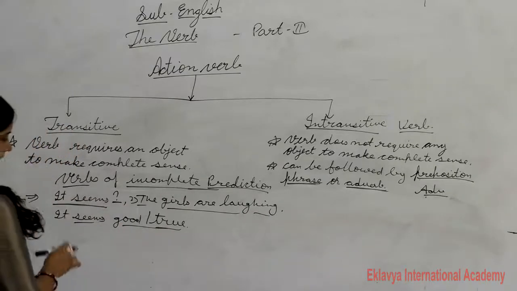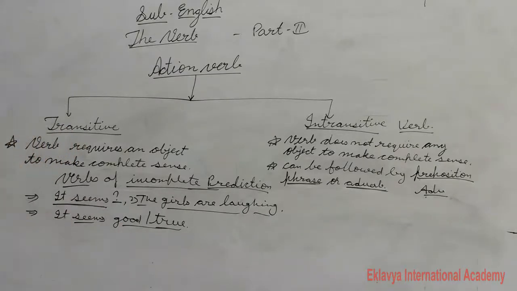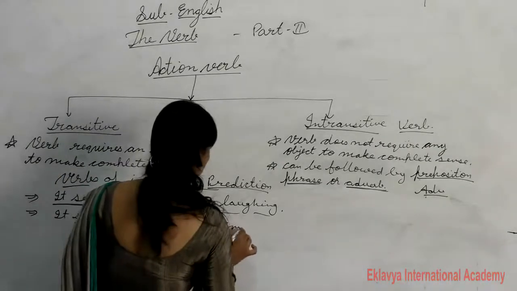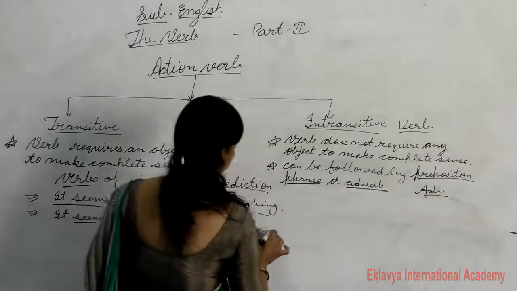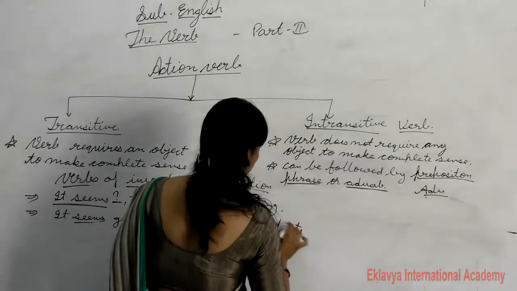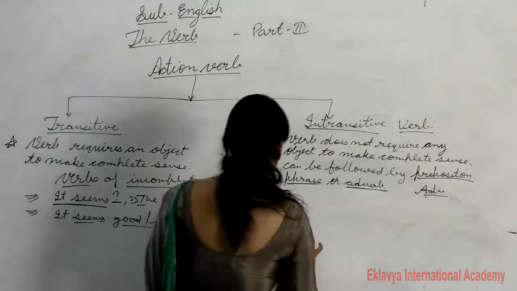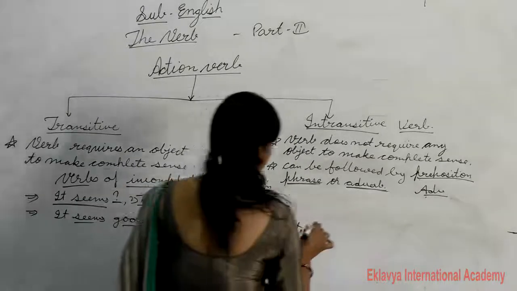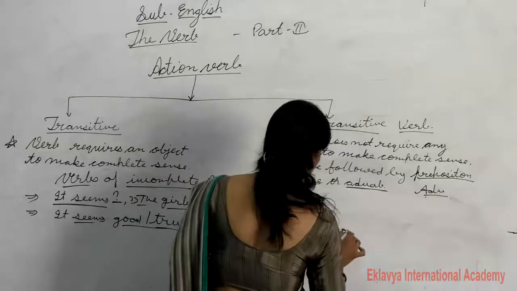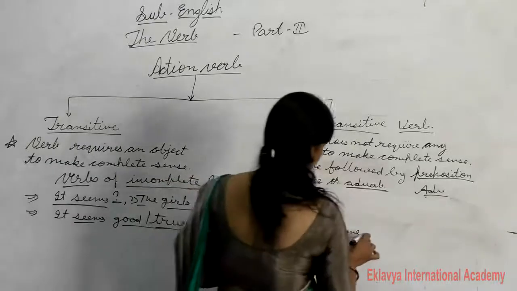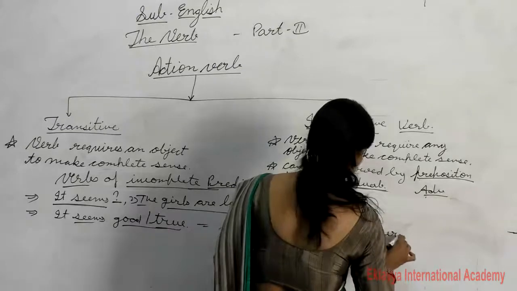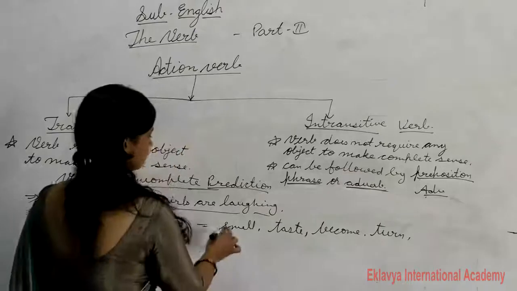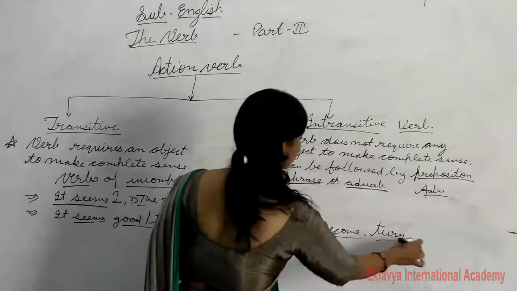So some verbs like smell, taste, become, turn, this type of verbs need an extra word to make complete sense.